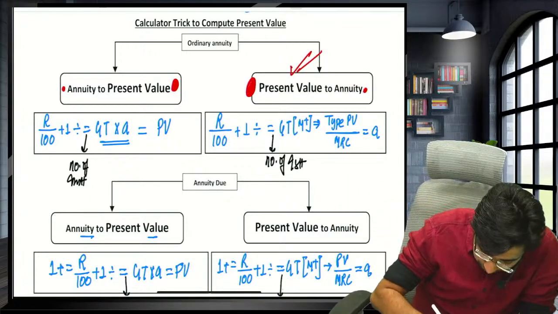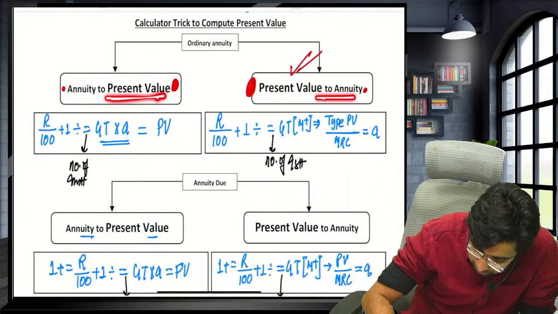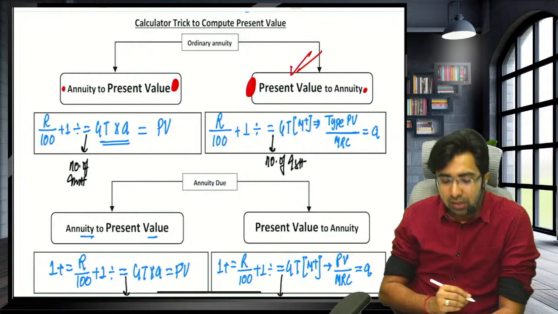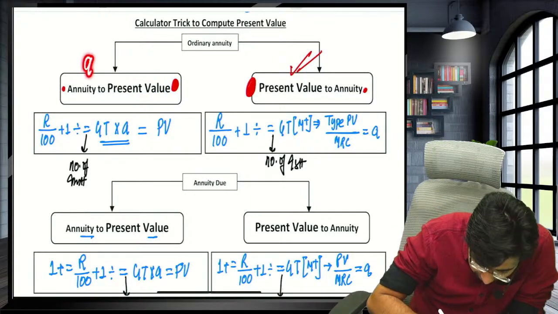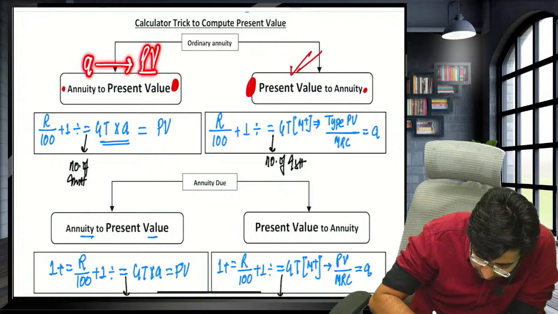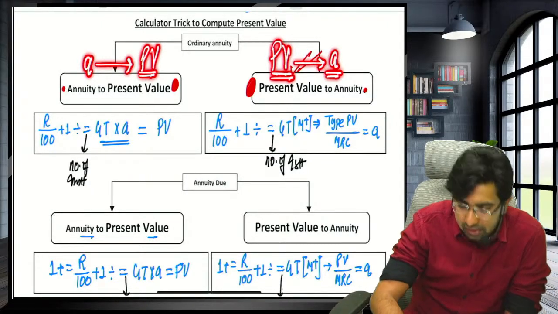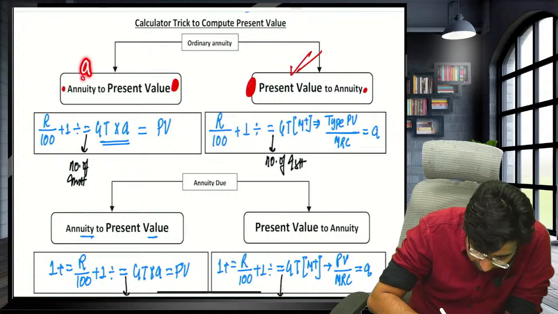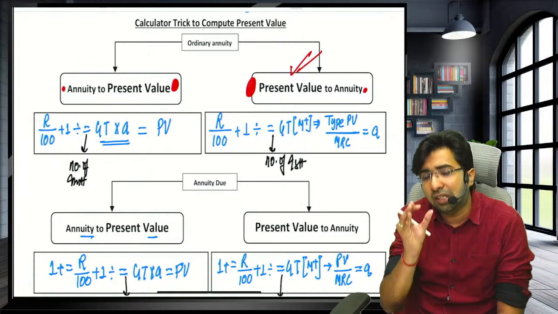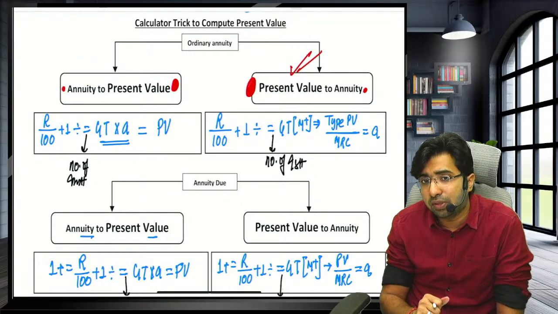Now, please see, present value to annuity, annuity to present value. In the present value, either they will give you annuity and ask present value, or second case, they will give you present value and ask annuity. If annuity is given, installment amount is given, and they are asking the loan amount, then they are asking the present value, they are asking the principal.